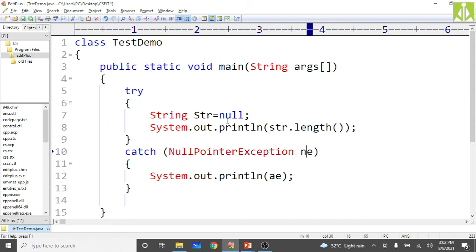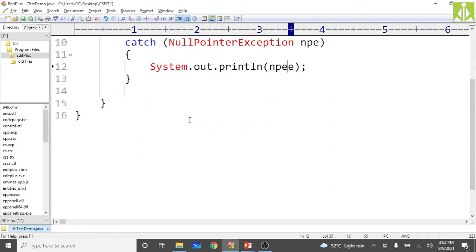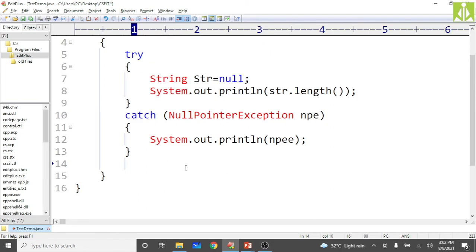So NPE, that same thing we will print on the output screen, and we will see whether the rest of the code gets executed or not. So System.out.println of rest of the code. Like this we will check what output we get.